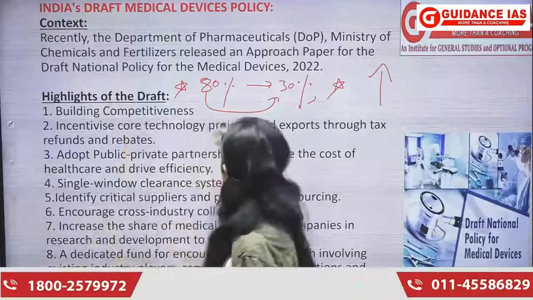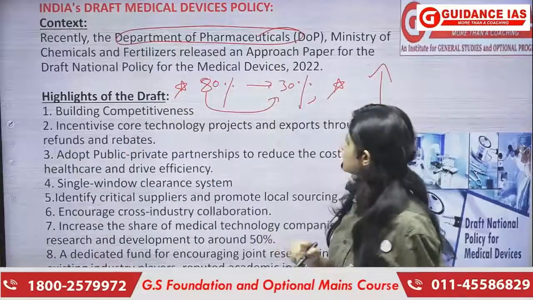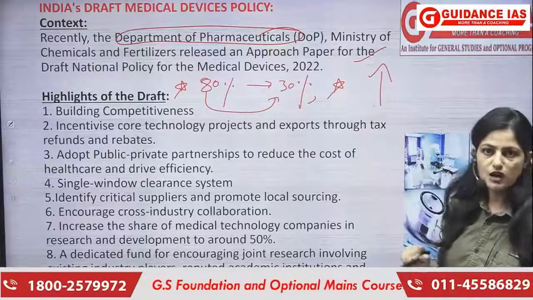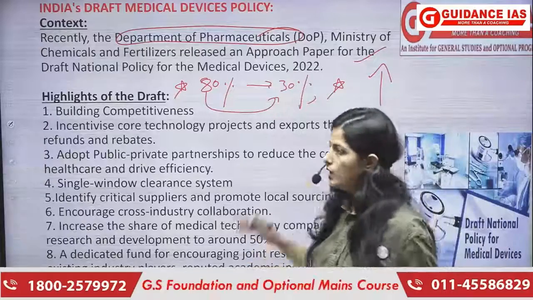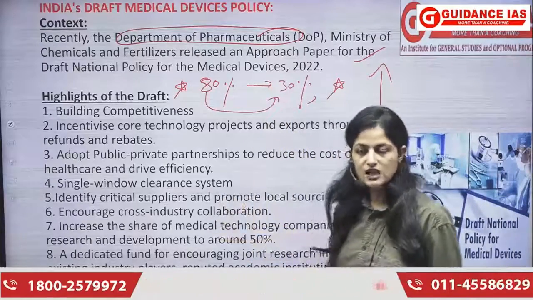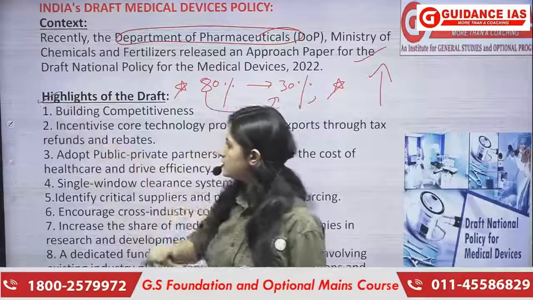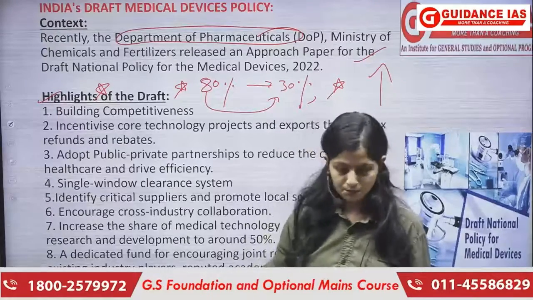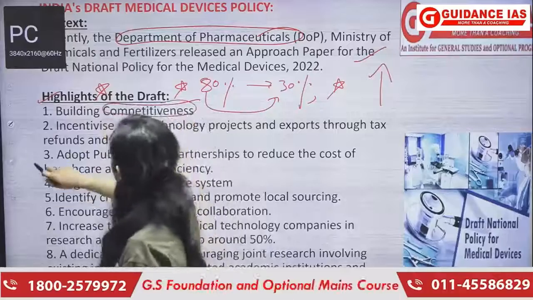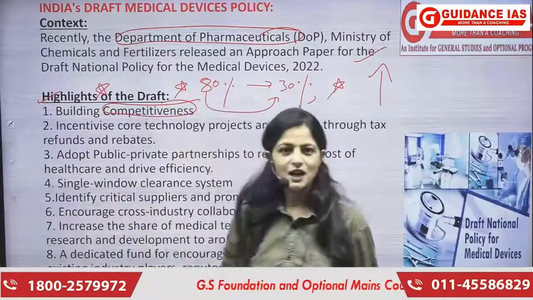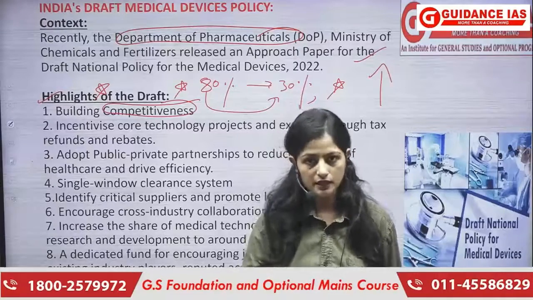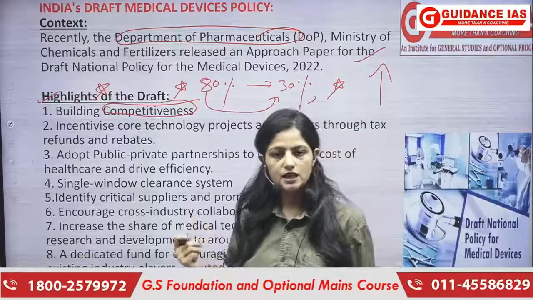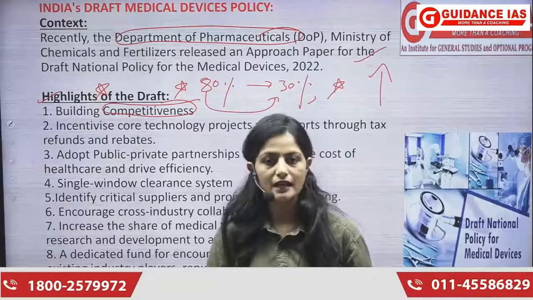Let us understand that. So the Department of Pharmaceuticals, which comes under the Ministry of Chemicals and Fertilizers, has come up with this policy, has come up with this draft. If it goes ahead, it will become a bill, but this is just in a draft stage as of now. What are the highlights of the bill? This is important, and let us understand the highlights of the bill. First is to increase the competitiveness, and how will it increase the competitiveness? By giving financial stability to the manufacturers, right. It is going to increase the competitiveness among them, right. So this is one of the highlights of this policy.